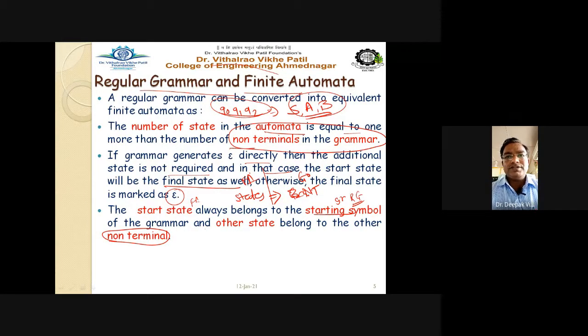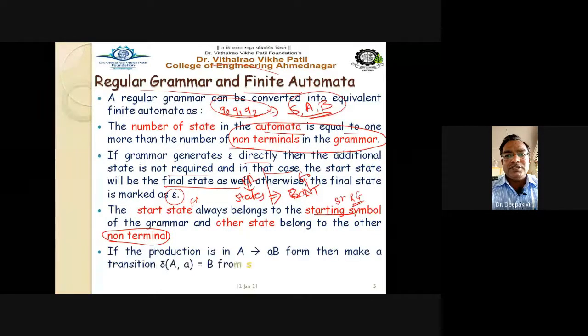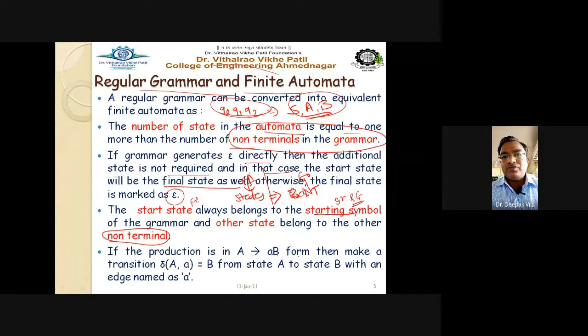So finite automata states are equal to the non-terminals in the grammar. If the production is in the format capital A gives small a capital B, then make a transition delta of capital A on small a.